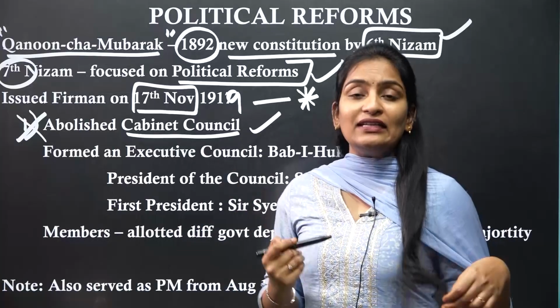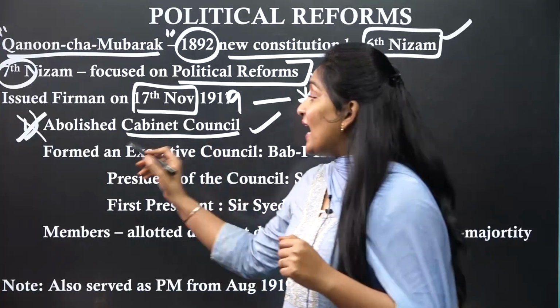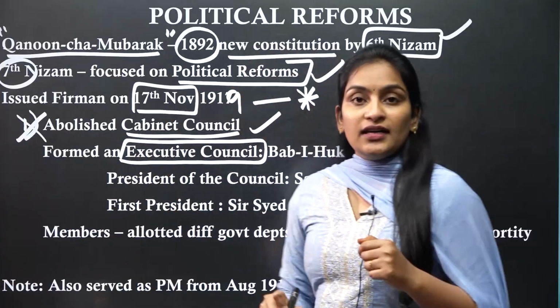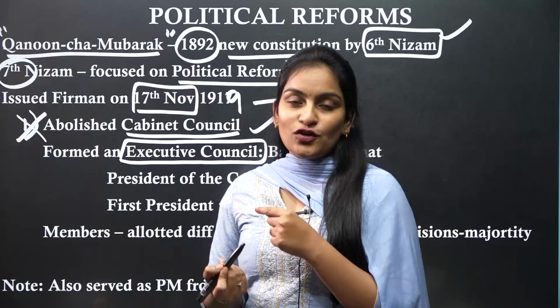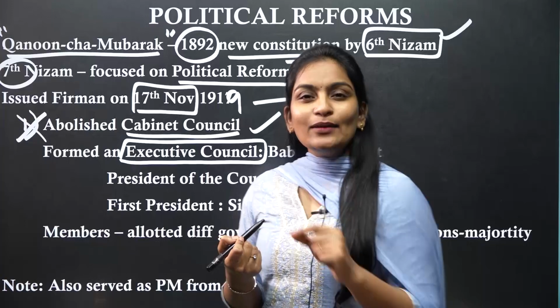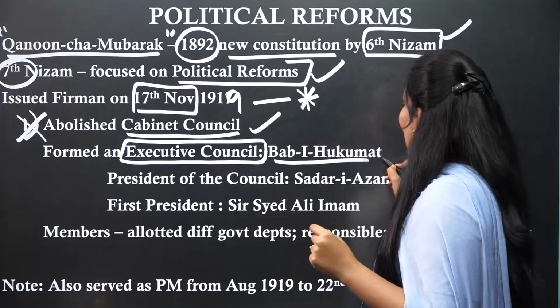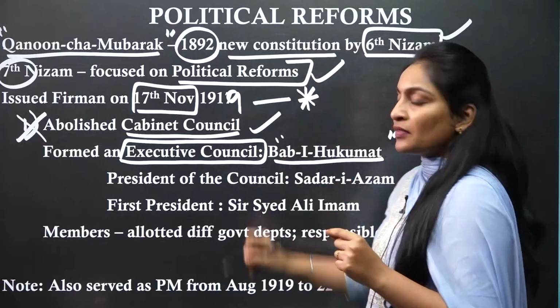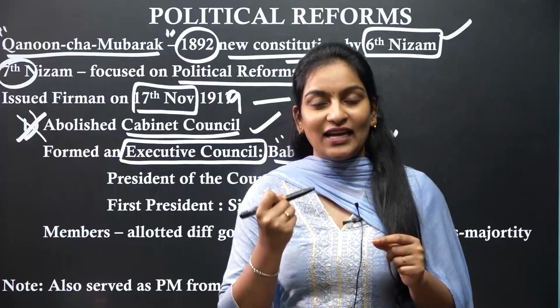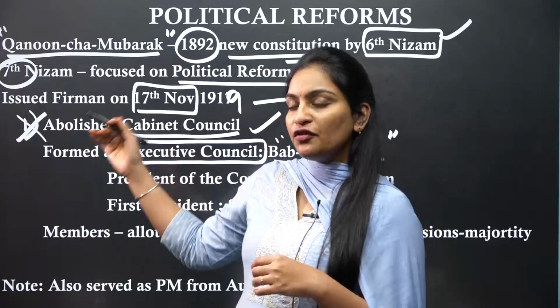Instead of this cabinet council, what was established? An executive council was established. Yes, the existing cabinet council was abolished and in its place an executive council was established. What was the name of this executive council? Bab-e-Hukumat. Once again, Bab-e-Hukumat is the name of the executive council which was established through the Farman.